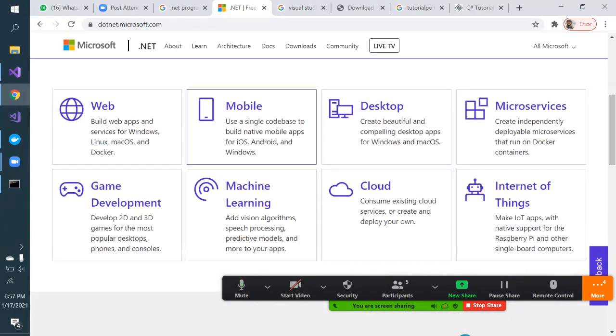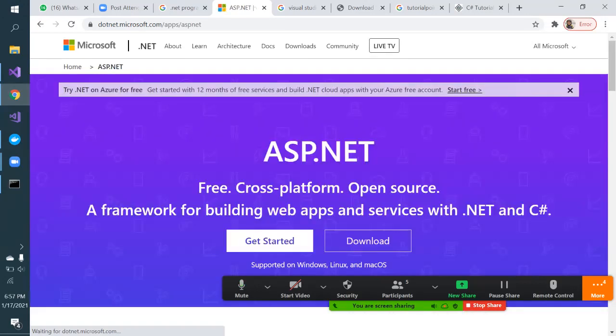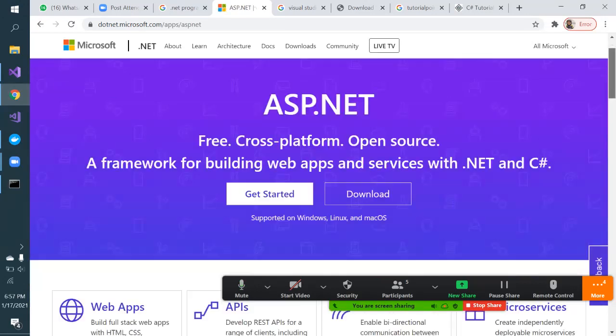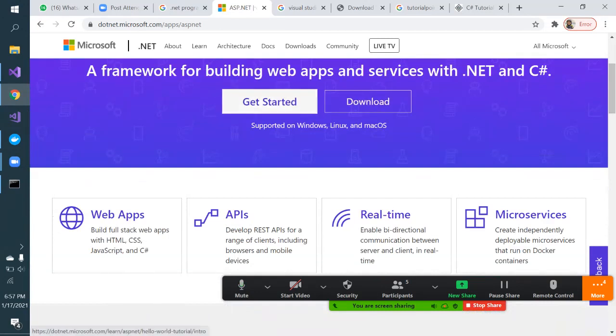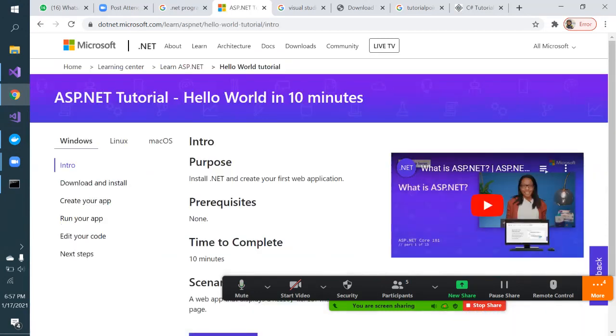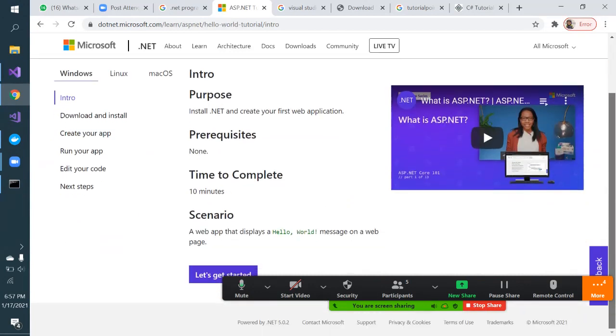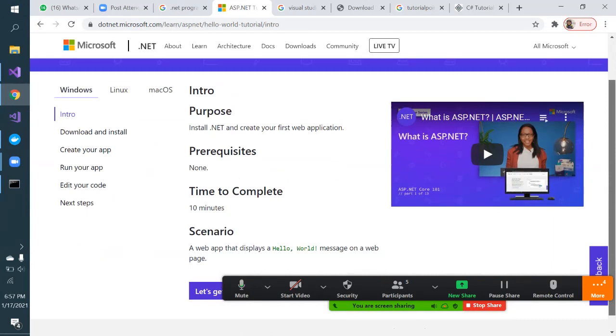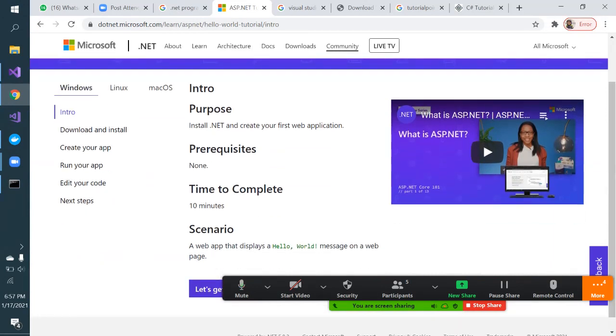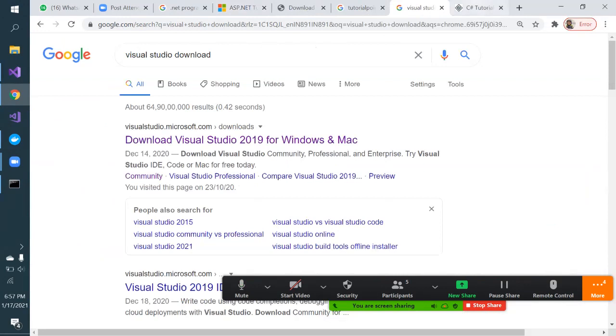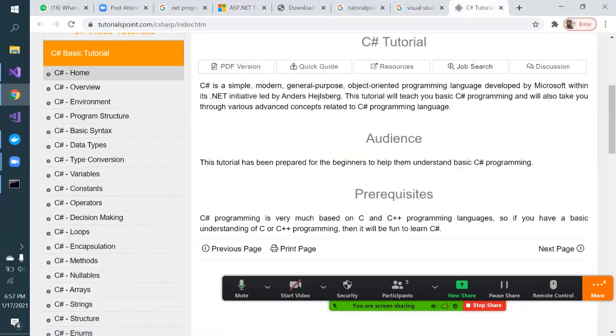If you want to create a web application using .NET, there is a get started link. You should go there. There is one video on .NET. There is a technology called ASP.NET, through which we create web applications. The instructor from Microsoft gives you a nice little introduction, which you should attend first. And on this tutorial website, we know that C# is the basic prerequisite programming language to program different kinds of applications in .NET.